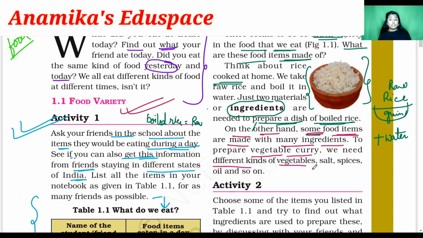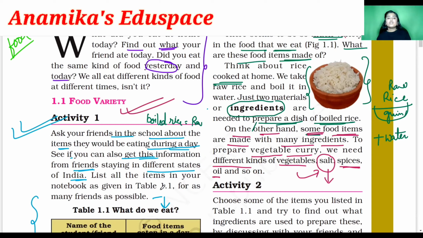And along with the vegetables, to cook nicely, we add some salt and also some spices, like jeera powder, dhania powder, red chili powder, and we also need oil to fry those vegetables. So we need so many ingredients to make a vegetable curry: different kinds of vegetables, salt, spices, and oil.